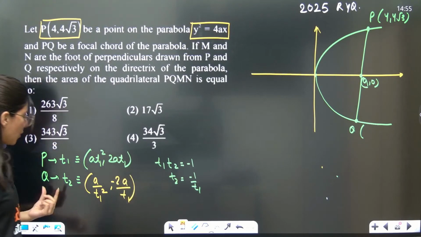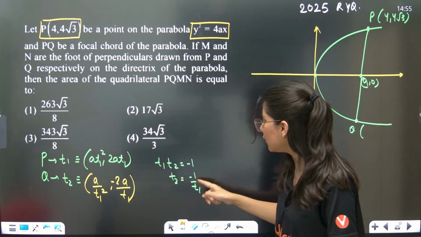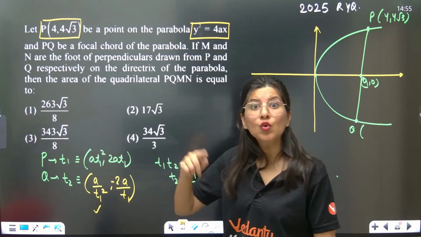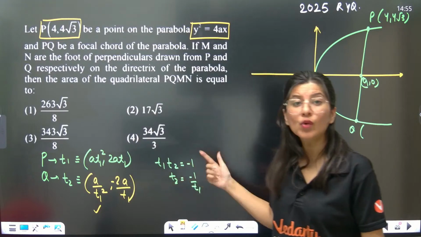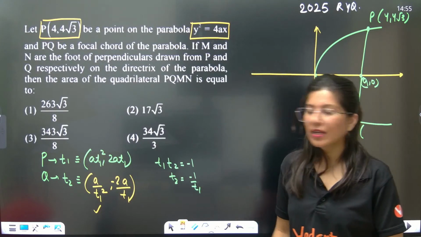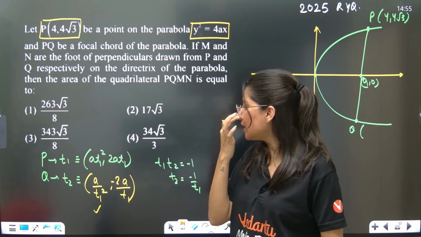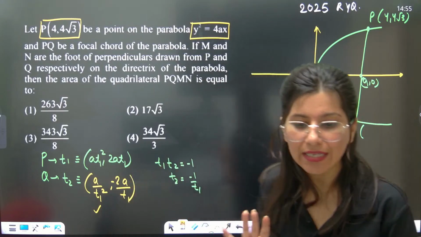Are you getting my point? See, A T2 square means A upon T1 square. Correct? 2A T2 means 2A times minus 1 by T1. So this is your Q. So if P has parameter T1, A T1 square, 2A T1, then Q will be this. Okay, so I think P and Q we can get.